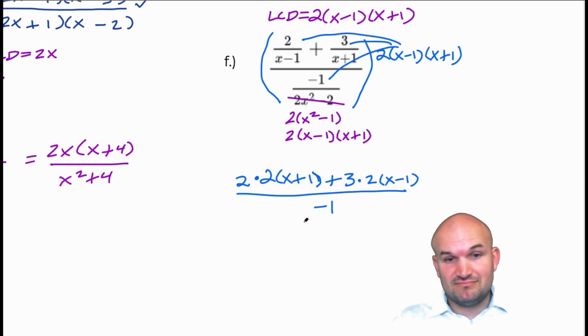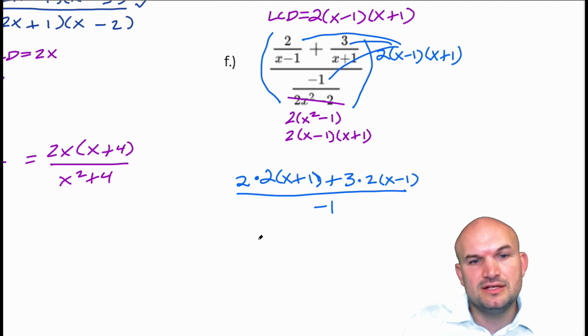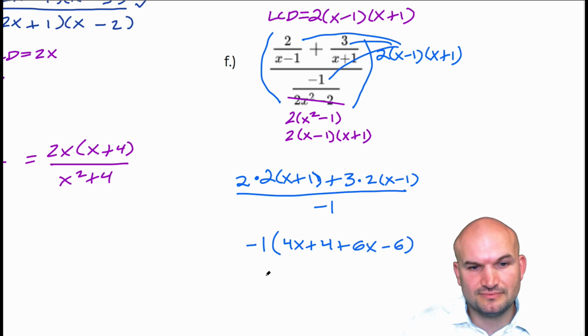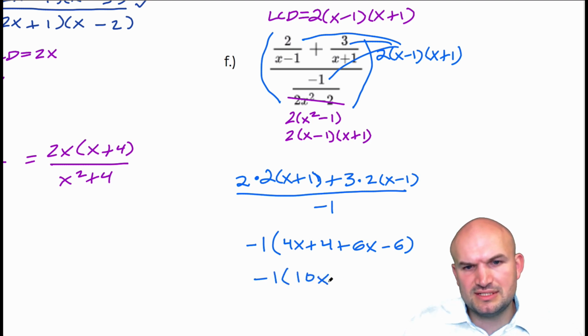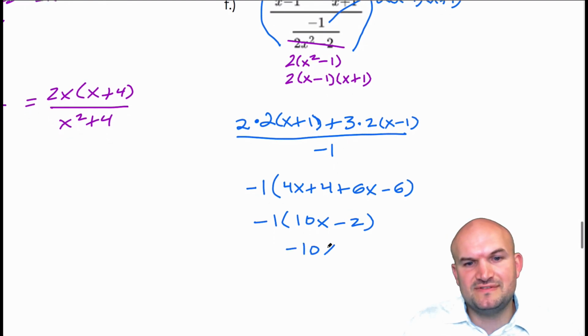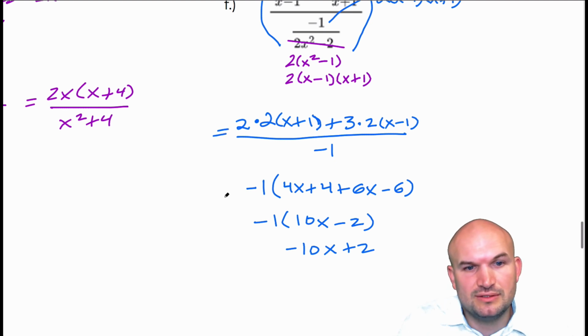So all I have to do is simplify this and divide each of these expressions by negative 1. I'm going to factor out this negative 1 and put it out in front. Then this would be 4x plus 4 plus 6x minus 6. Combining like terms, 10x minus 2. Now I'll distribute the negative to give me negative 10x plus 2. That would be your final simplified expression.